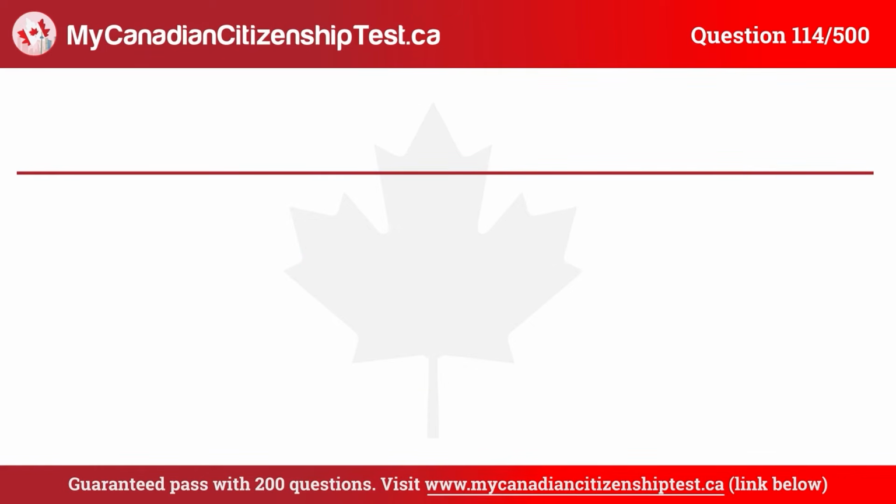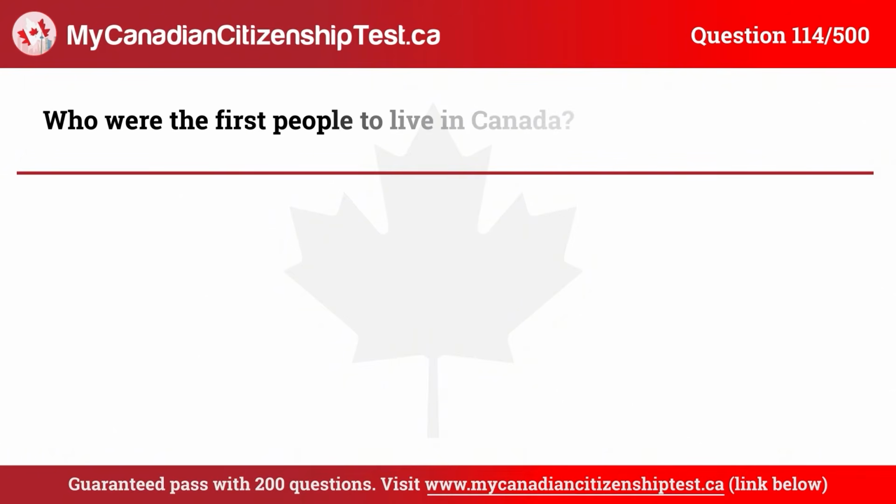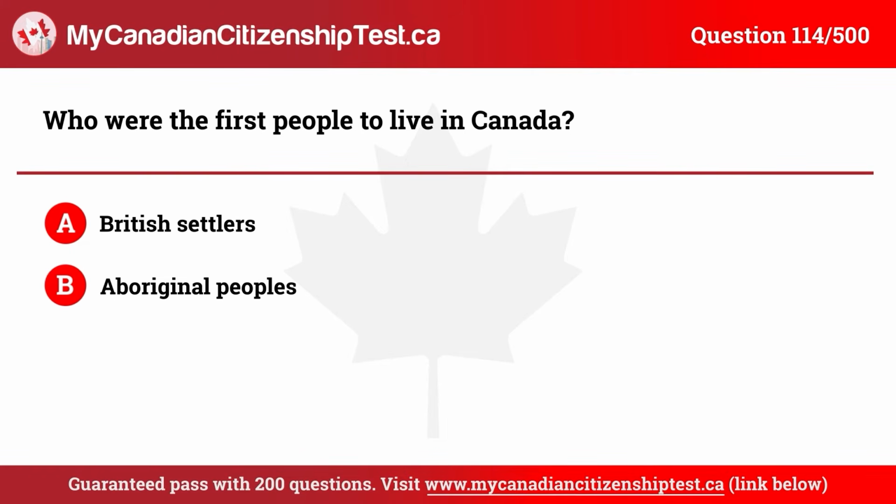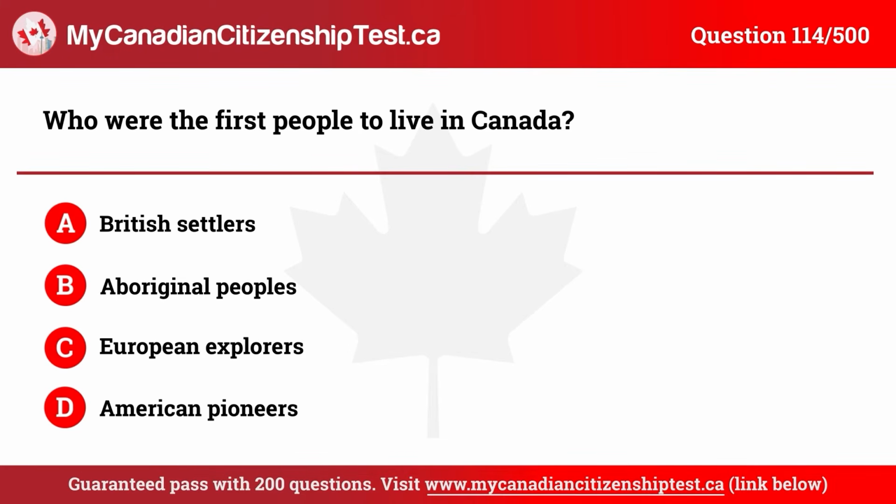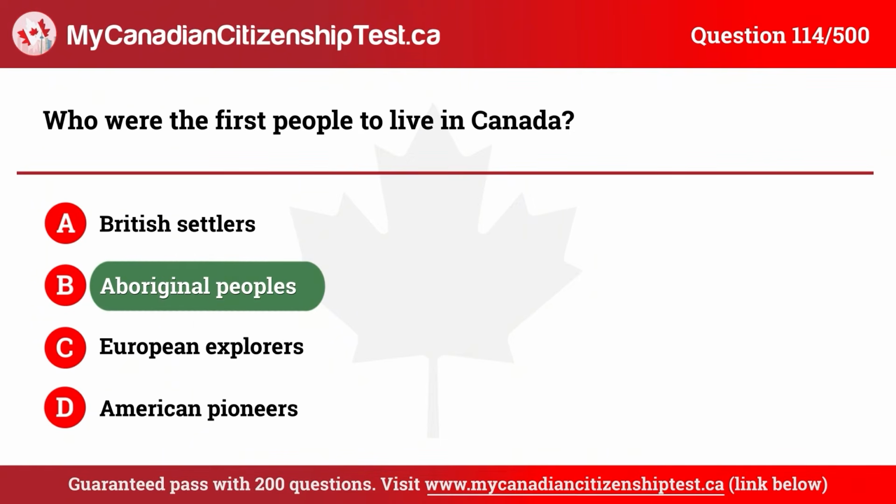Question 114. Who were the first people to live in Canada? A. British settlers. B. Aboriginal peoples. C. European explorers. D. American pioneers. The correct answer is B. Aboriginal peoples.